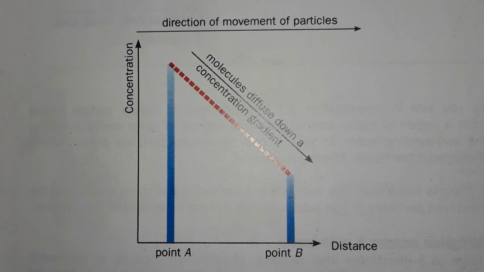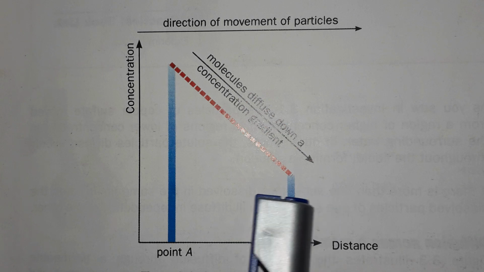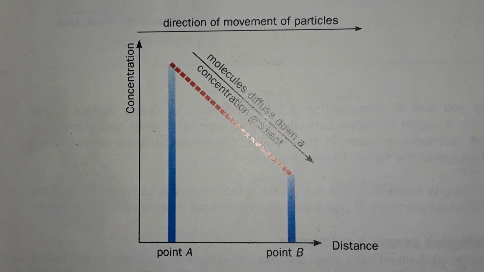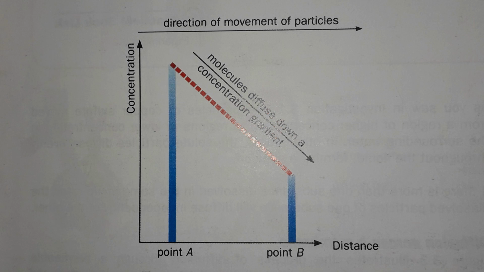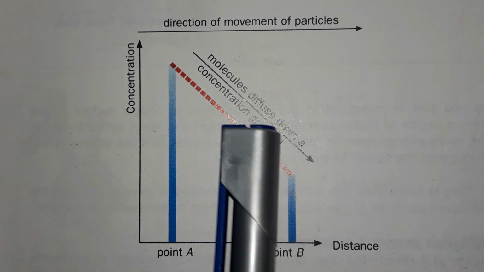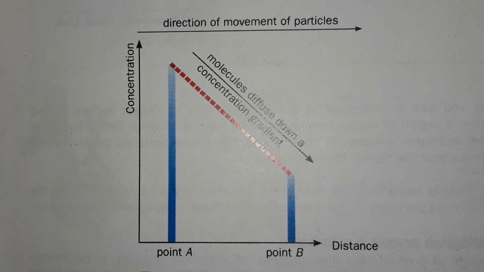Here we can see the direction of movement of particles from point A to point B, and we can see that the concentration at point A is more than the concentration at point B. So molecules move from point A to point B. Point A was the point where the perfume was spilled and point B is the point where you are sitting. So there is a concentration gradient through which molecules move from point A to point B. So diffusion can